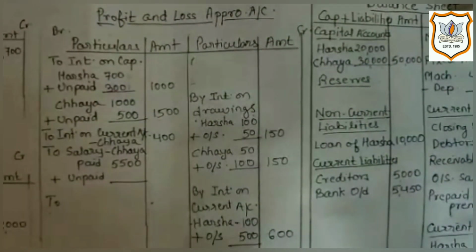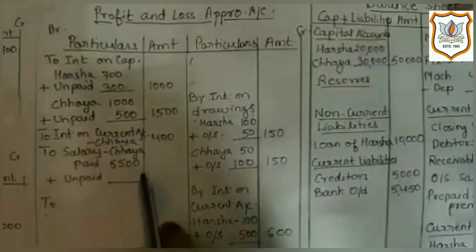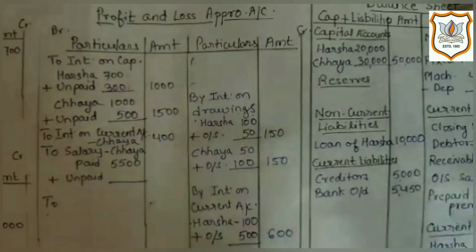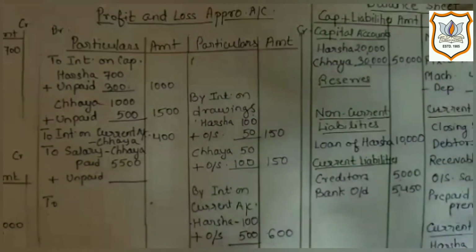So first effect of it would be on debit side of profit and loss appropriation account. Why we will record it on debit side of profit and loss appropriation account? Because here firm is paying salary to its partner and not to outsider or other employee. And you have already learned that in the profit and loss appropriation account, transactions between partner and partnership firm are recorded.